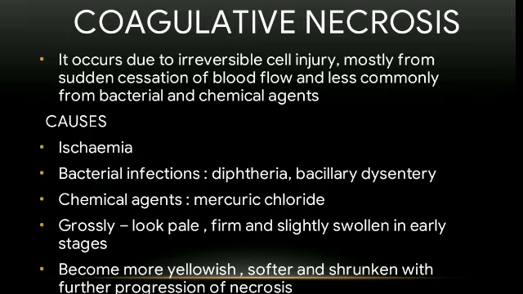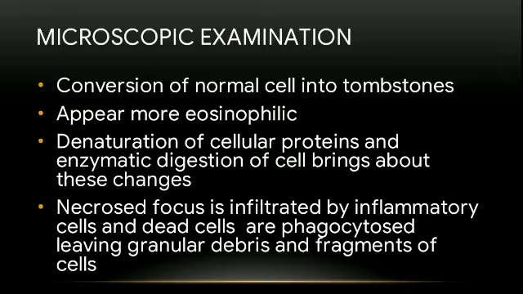And grossly, it appears pale, firm and slightly swollen in the early stages, and becomes more yellowish, softer and shrunken with the further progression of necrosis. Microscopically, the hallmark of coagulative necrosis is the conversion of normal cells into tombstones. That is, the normal outline of the cell is retained so that the cell type can still be recognized, but the cytoplasmic and nuclear details are lost. And the necrosed cells are swollen and appear more eosinophilic than the normal cell. The denaturation of cellular proteins and enzymic digestion of the cell bring about these changes.